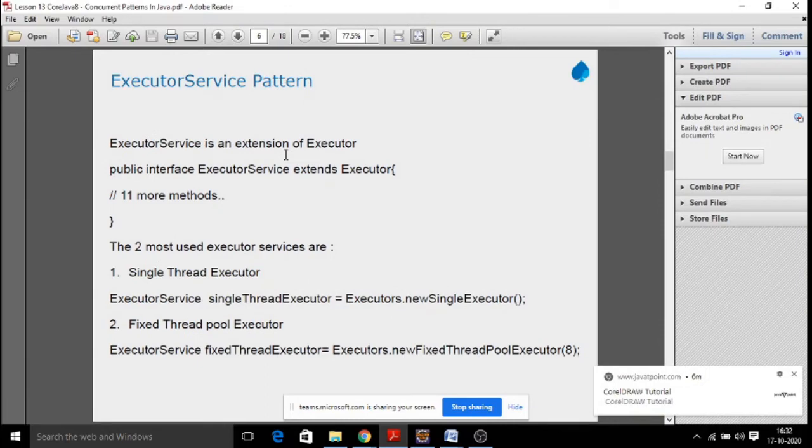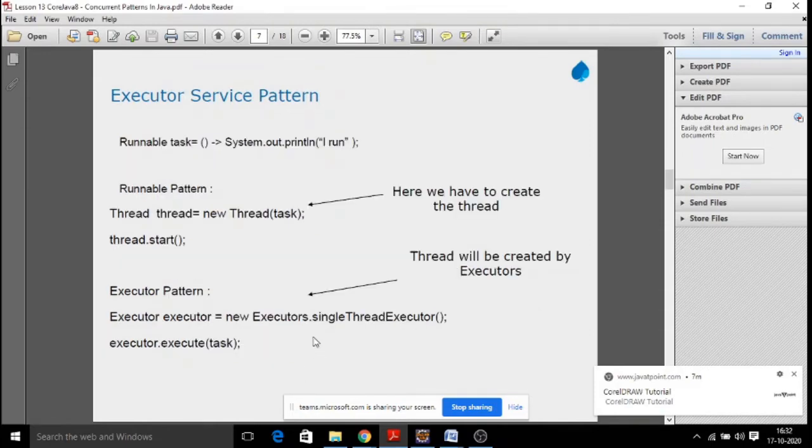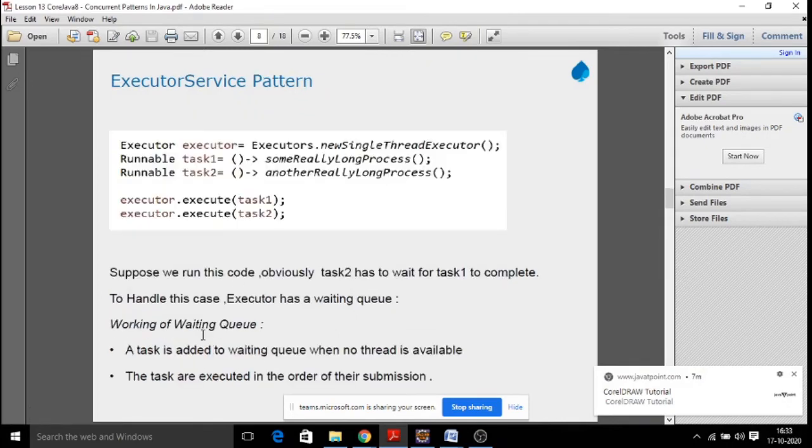What exactly is this pattern going to do? It provides management of a number of tasks and executes them, with additional methods like terminate and waiting for some time. All those features are possible, which is not possible with simple threads. You can see how we create a task and assign it.